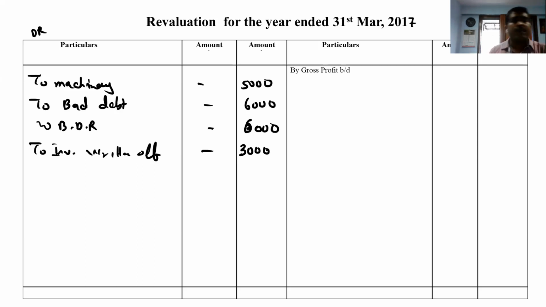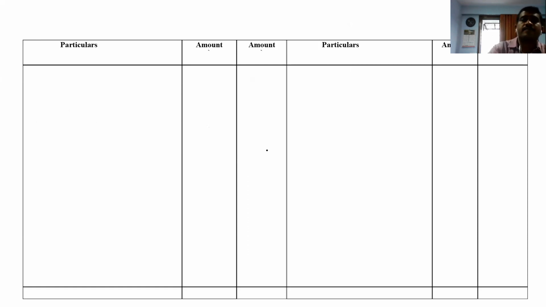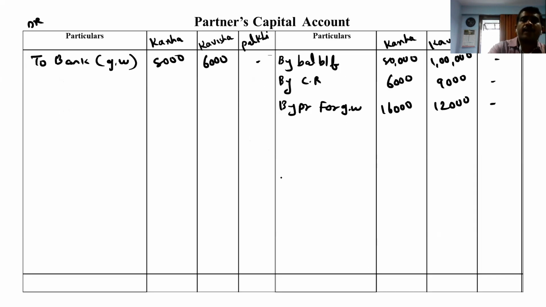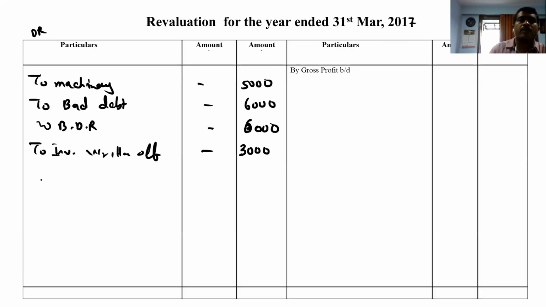Claim of workman compensation is to be accepted how much? 50,000 they are saying. So here comes the workman compensation plus outstanding. How much we have to provide? 10,000. It comes 50,000. So that we have to transfer to revaluation debit side to outstanding claim 10,000.